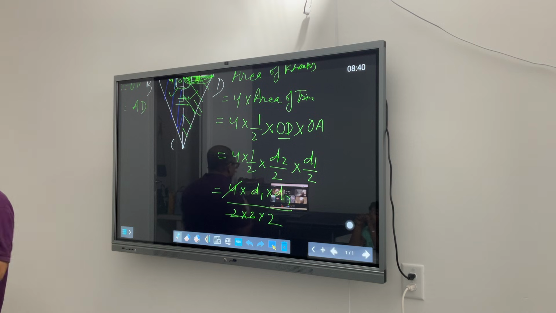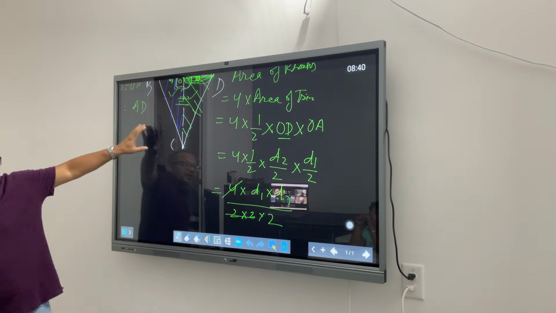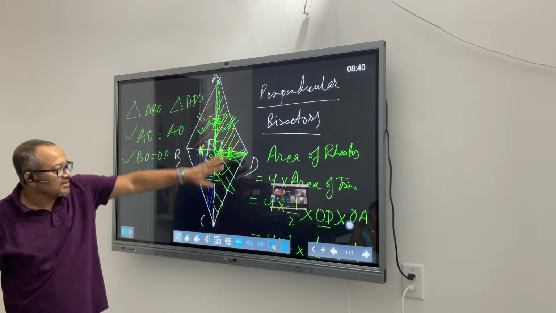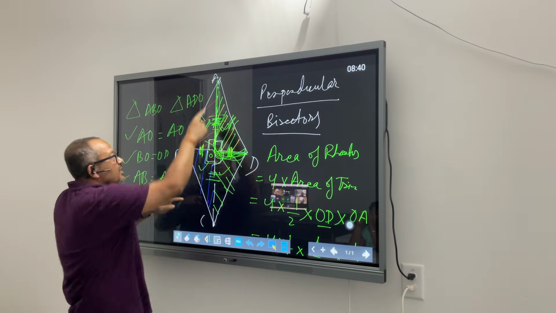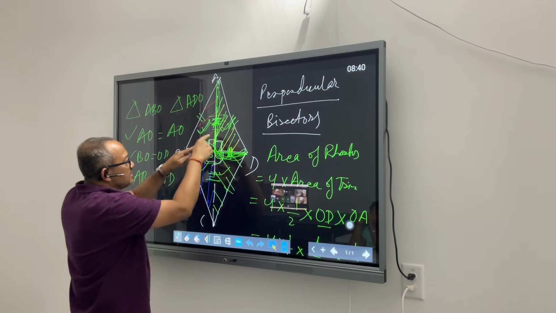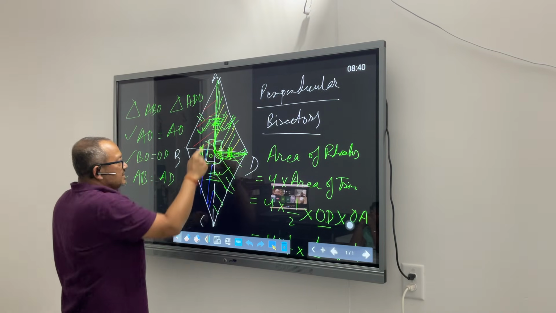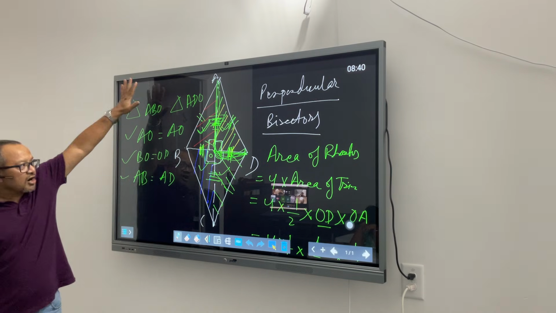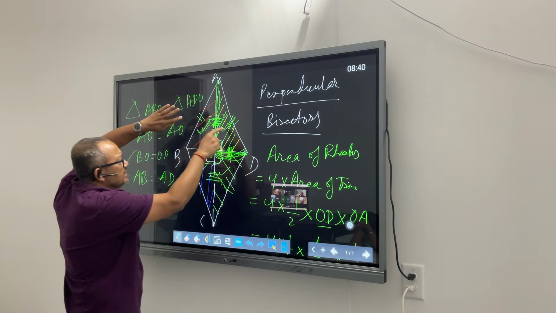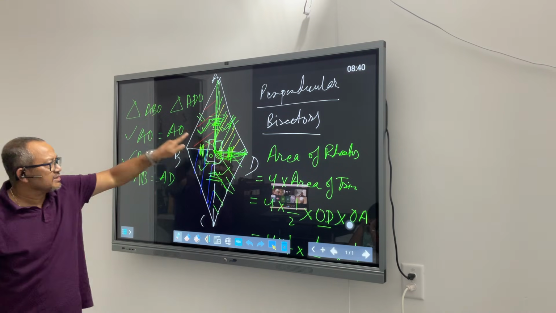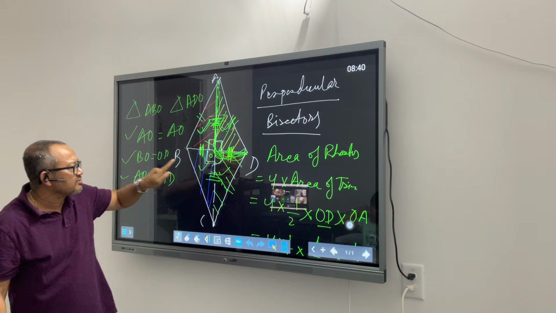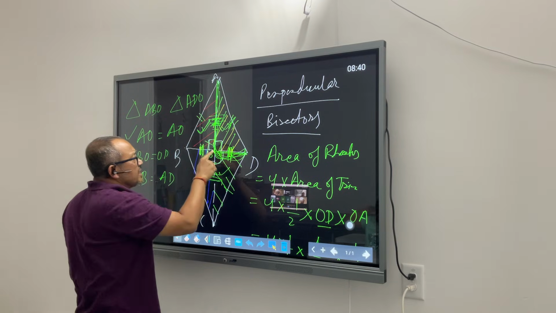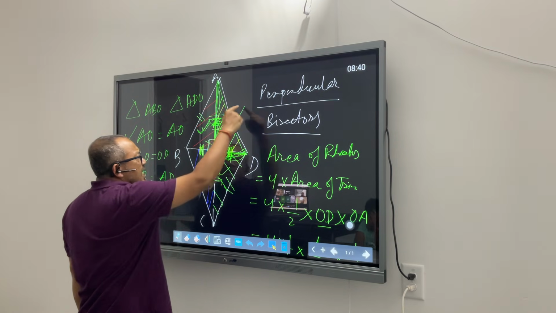That's why there will be no compromise from my side when it comes to putting in the effort over and over again to explain this. So now let's go from the beginning. This is a rhombus, all four sides the same. Join the two corners; those are called diagonals and they are perpendicular bisectors, meaning this length and this length are the same. We can relate that with the congruence concepts, and we see that these four triangles are congruent with each other. So if I have to find the area of this rhombus, I can find the area of one triangle and multiply that by 4.